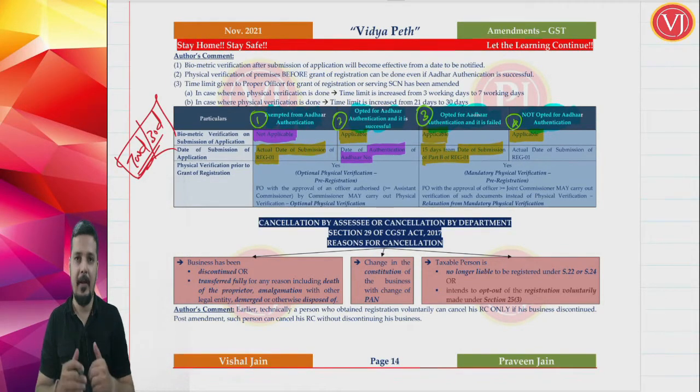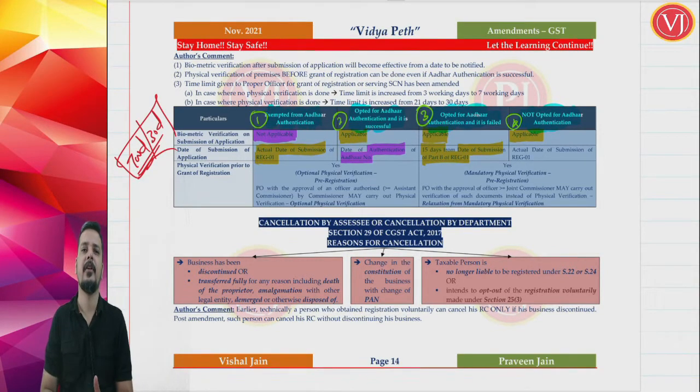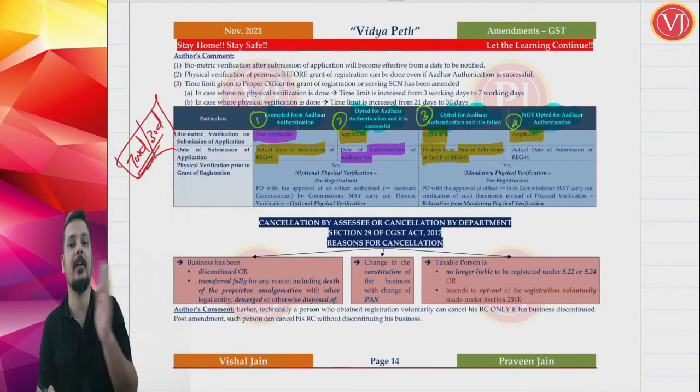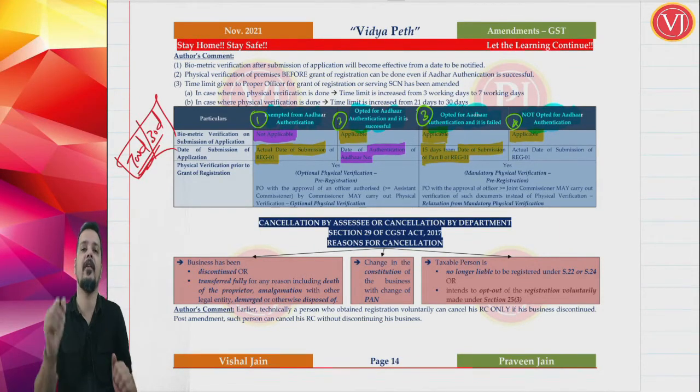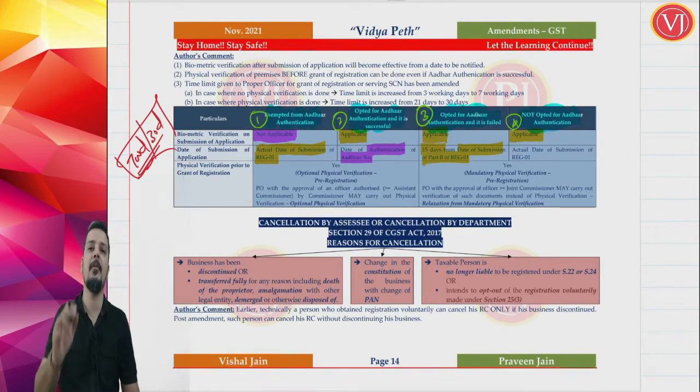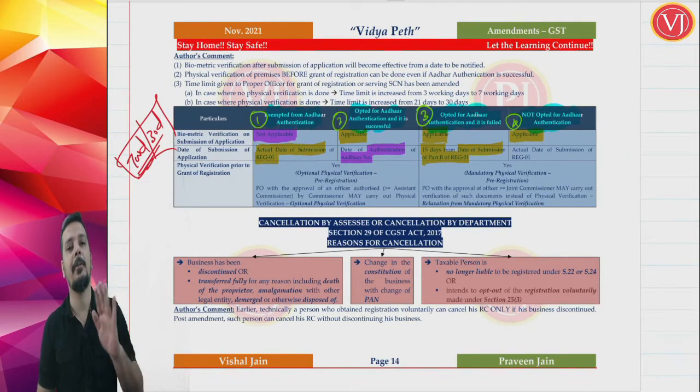So if you are submitting your application, you have gone for Aadhaar authentication but it is a failure, then your submission date will neither be the date of submission of application. There cannot be an Aadhaar application date because it is not successful. It will be 15 days from the date of submission of Part B of REG01. That 15 days will not be counted when 7 working days or 30 days is calculated. So your application will be deemed to be submitted only on the completion of 15 days from the submission of Part B of REG01.